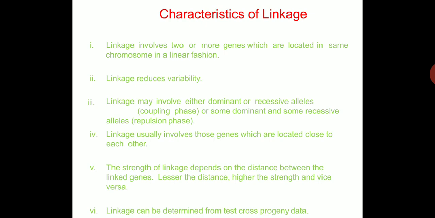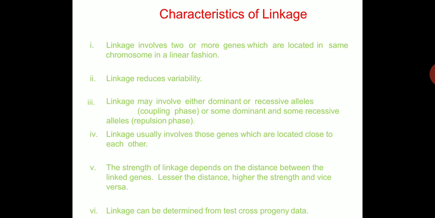What are the characteristics of linkage? Linkage involves two or more genes which are located in the same chromosome in a linear fashion. Linkage reduces variability. The more the linkage, the more parental characters are in the generation. Linkage may involve either dominant or recessive alleles, as we already studied before, the coupling phase, or some dominant and some recessive gene alleles, the repulsion phase, which we have already studied.